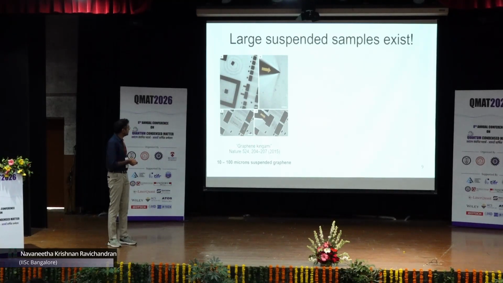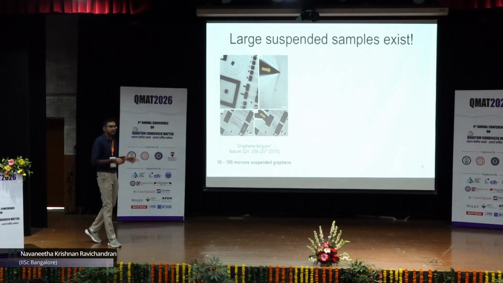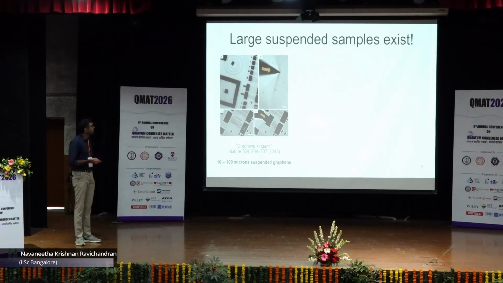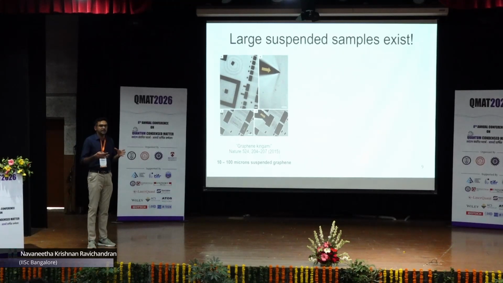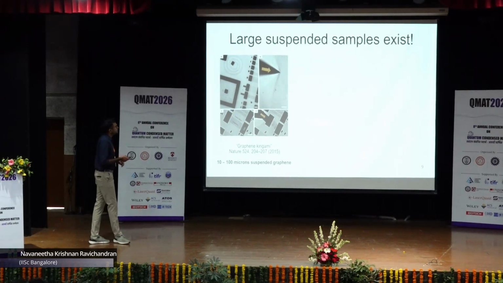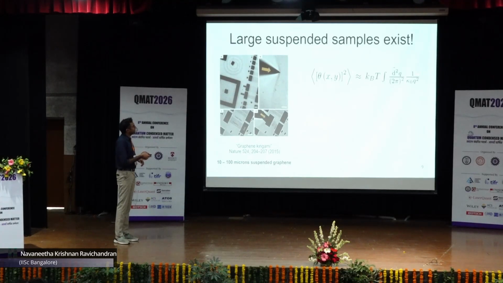This is an example from 2015 where they did some exciting graphene kirigami experiments where they actually suspended 10 to 100 micron size samples of graphene and did very interesting experiments. There are some nice videos on this website as well. So we know that large graphene sheets exist. So where is the problem with whatever I presented till now? It becomes clear if we again look at this expression.